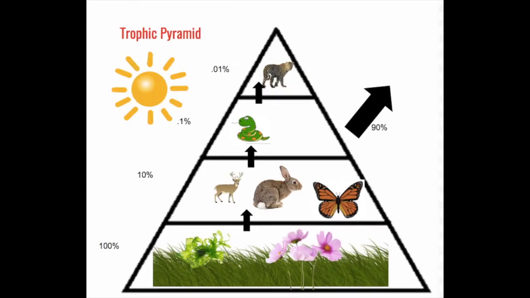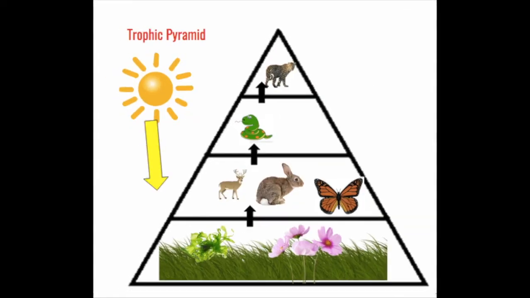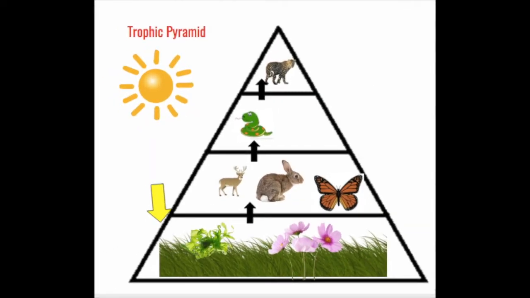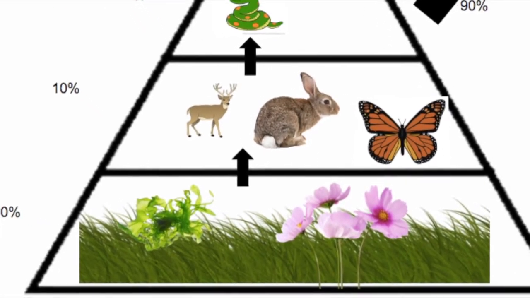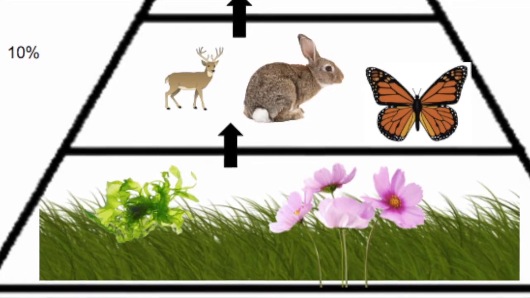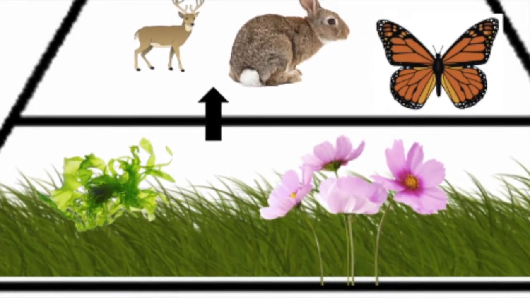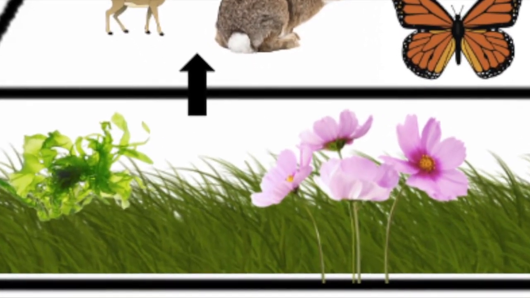First, the trophic pyramid starts with the sun. The sun gives off solar energy to the first level of the pyramid. The first level is known as autotrophs or producers, who make their own food through photosynthesis or cellular respiration. Examples are bacteria, algae, and plants.